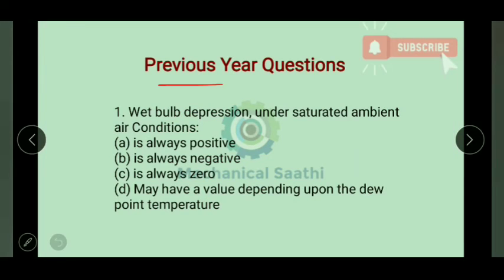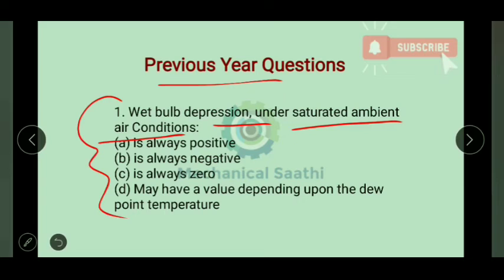So now we'll try to discuss some previous year GATE questions. The first question is: wet bulb depression under saturated ambient condition is what? We have not discussed what wet bulb depression is, so leave this question for now, we'll discuss it later.